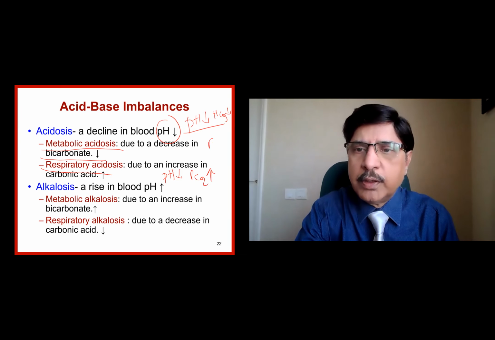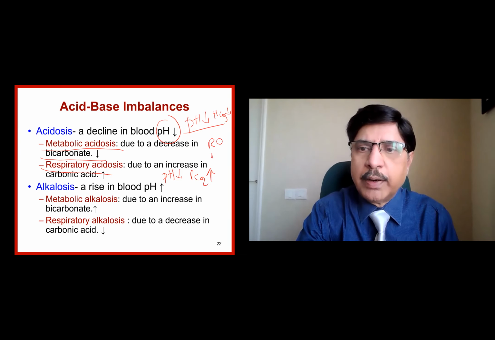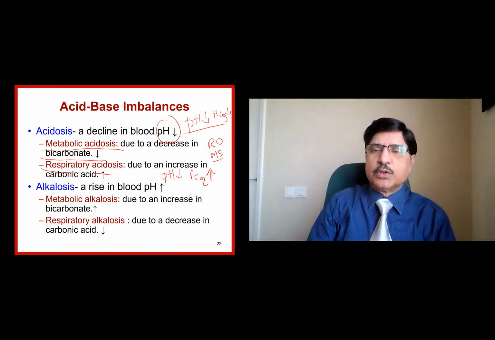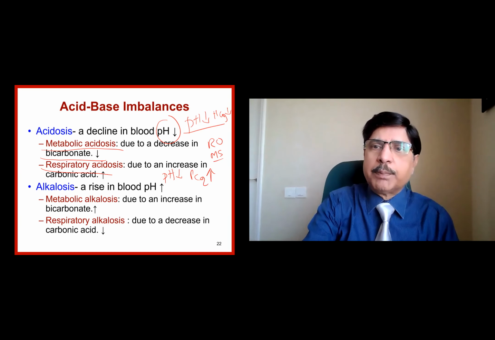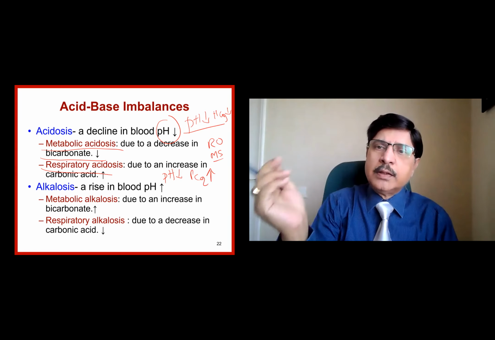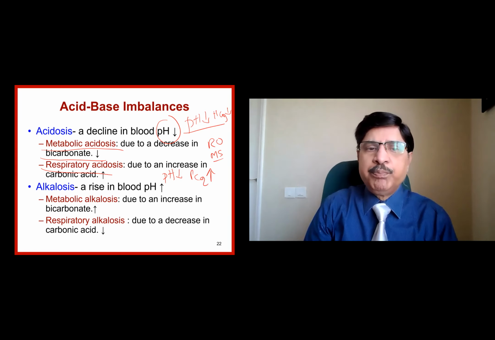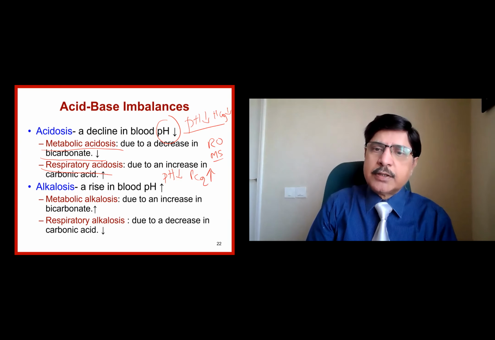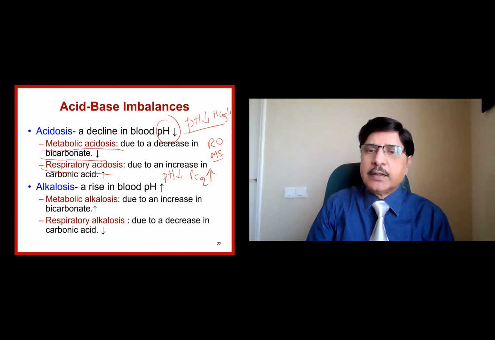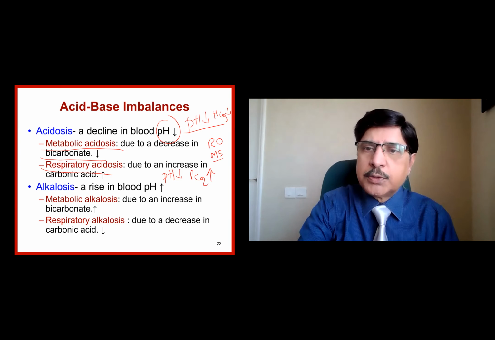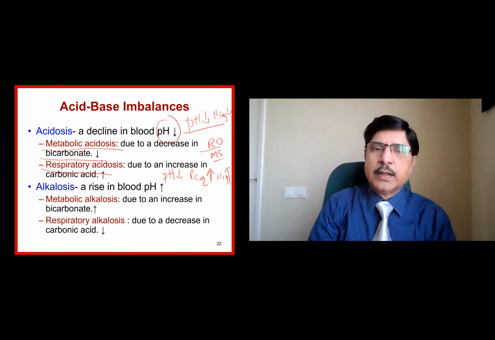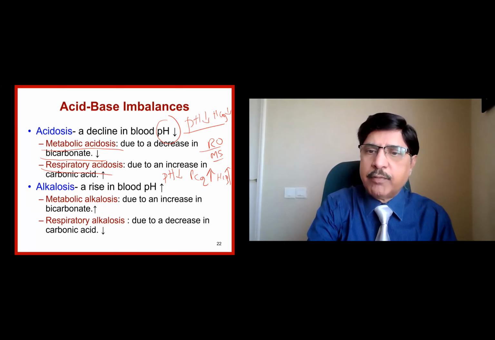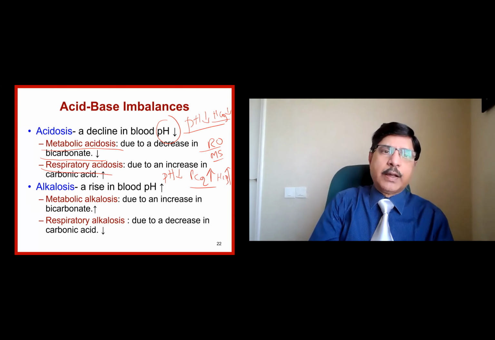Remember, ROME: respiratory opposite, metabolic equal. So the pH is down here, the primary variable bicarbonate is also down, and the compensatory variable also will be lower. Whereas in respiratory acidosis, the pH is lower because it is acidosis, and the PCO2, by definition respiratory opposite, and the bicarbonate also will swing to the other side. So this is the compensation. The primary variable is the bicarbonate in metabolic and the PCO2 in respiratory acidosis.